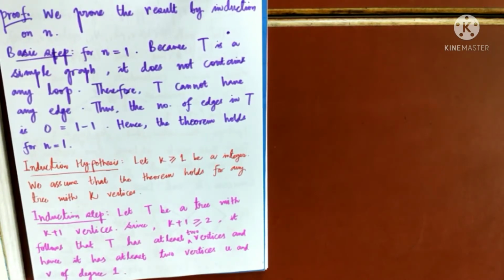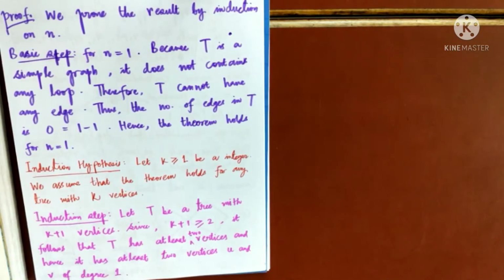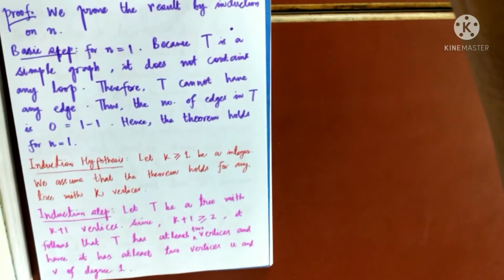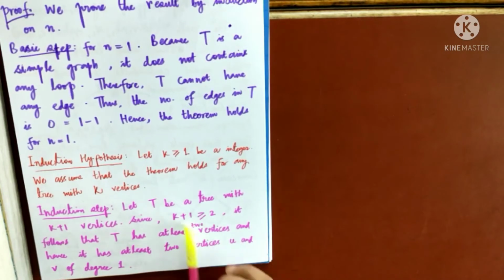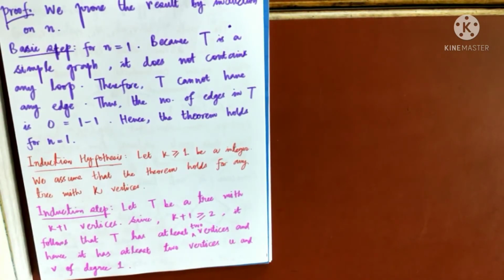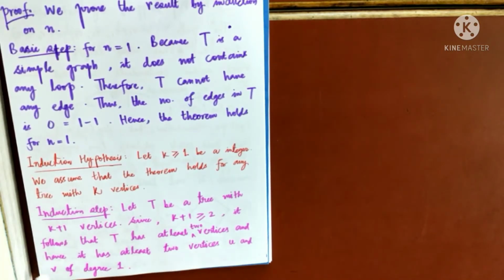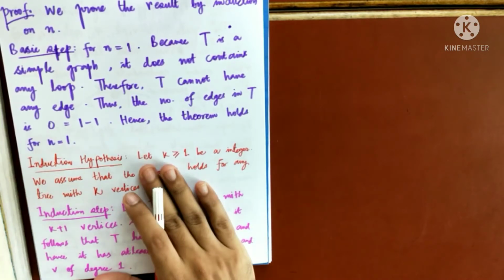Am I clear or not clear? So by assumption, what we know is that T has at least 2 vertices. If you apply the previous theorem, any tree containing at least 2 vertices will have at least 2 vertices of degree 1. Suppose I am naming those vertices as U and V. There can be more also, but at least 2 will be there, that is guaranteed by the theorem. So we know this.